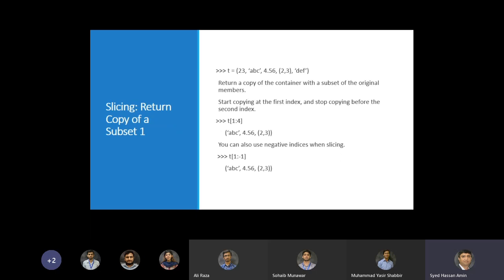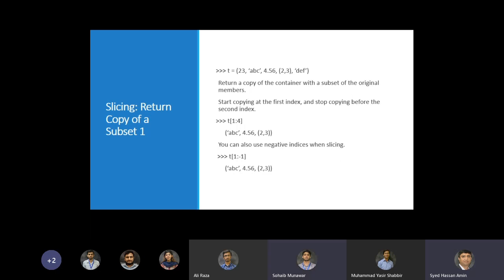Okay, then another key concept is slicing. Slicing means that you want to return a copy, a subset of a sequence type. So for example, once again, you have a tuple defined with parentheses, and you want to return a copy of the subset of the original tuple.